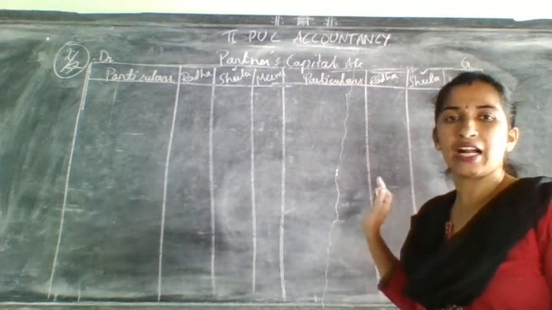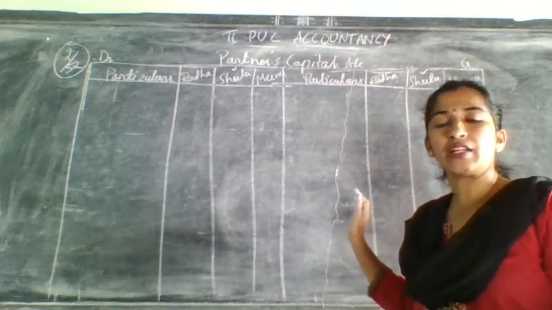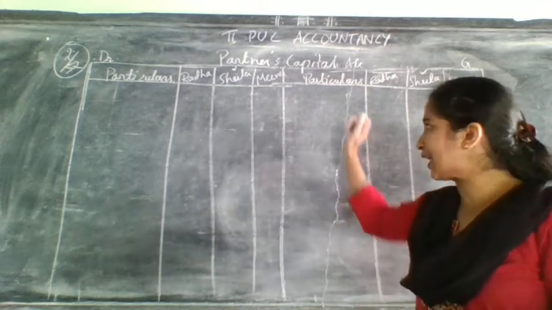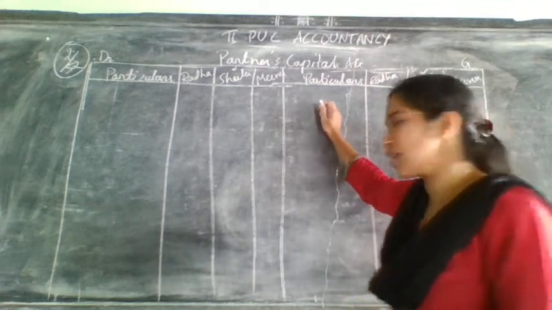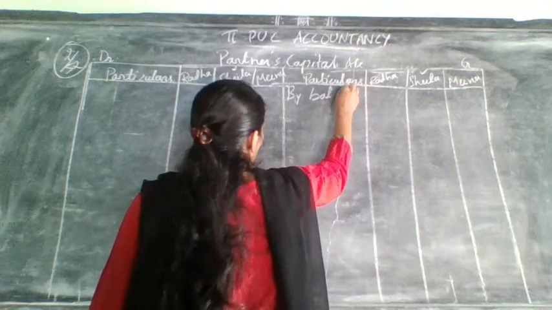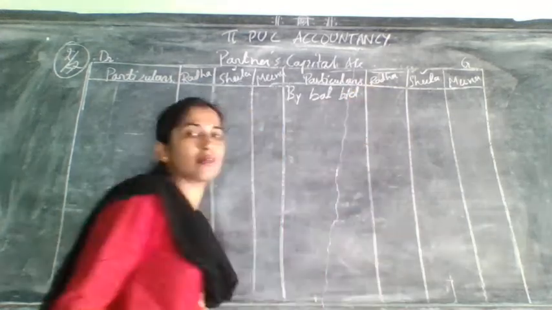Okay, let us start now partners capital account. Partners capital account is always starting with which one? It will start from the credit side only. First entry is related to what? By balance brought down.